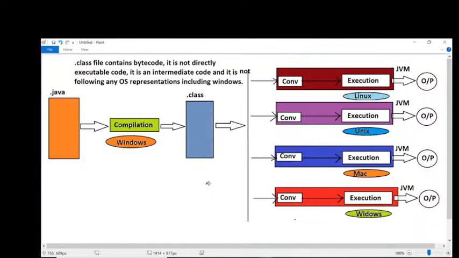Clear or not? One more question I'm asking. Give the answer perfectly. All of you ready now? Listen. How many times did we compile our program? Only one time. How many times did we execute our program? Multiple times we executed here. In this diagram, four times we executed. Good. Four times we have used the JVM or not?